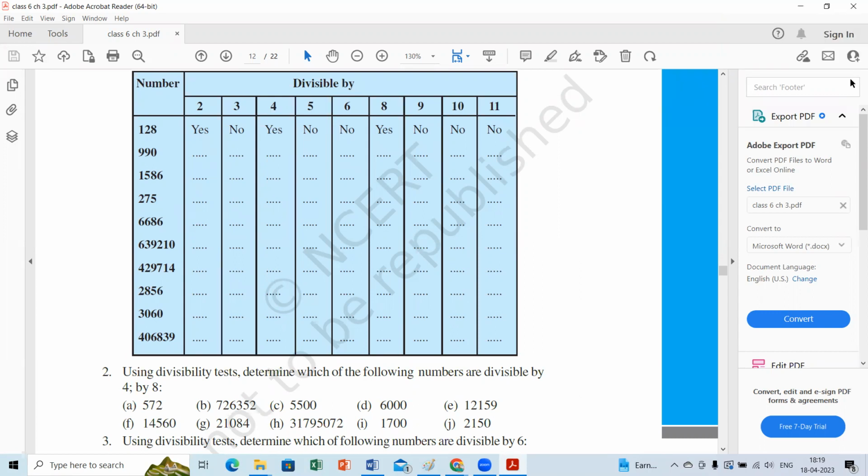Is it divisible by 3? Yes, ma'am. Why? Ma'am, the sum of all the digits is divisible by 3. What is the sum of all the digits? Sum means you have to add individually: 9 plus 9 plus 0.